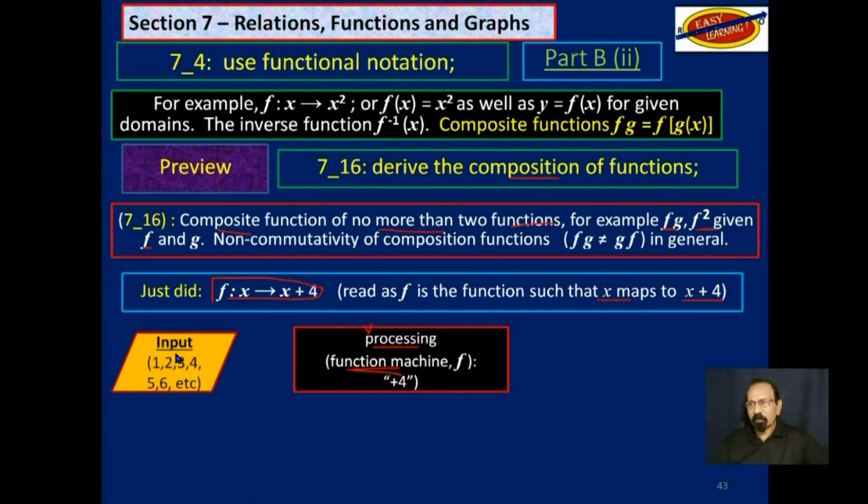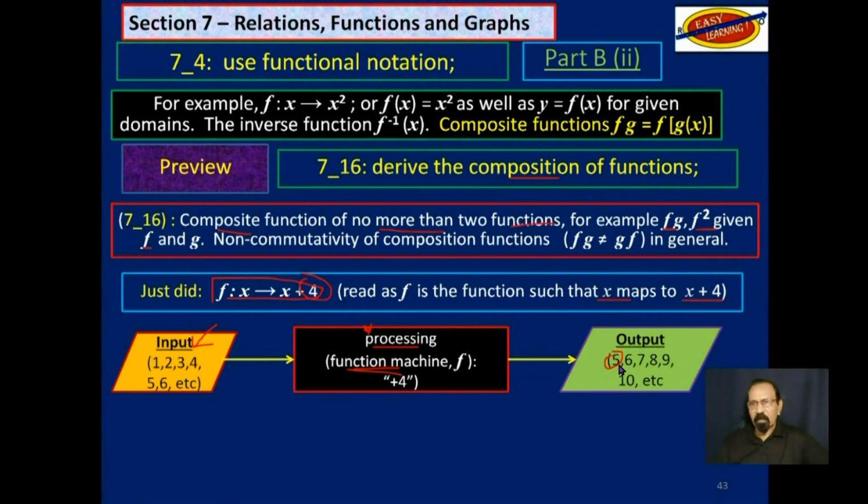This is the machine. You input these values 1, 2, 3, 4, 5, and 6 for x. Now the machine will add 4 and spit out the results on the right. So 1 plus 4 would give us 5, and so on. Now this, of course, is a domain, and this over here is a range.